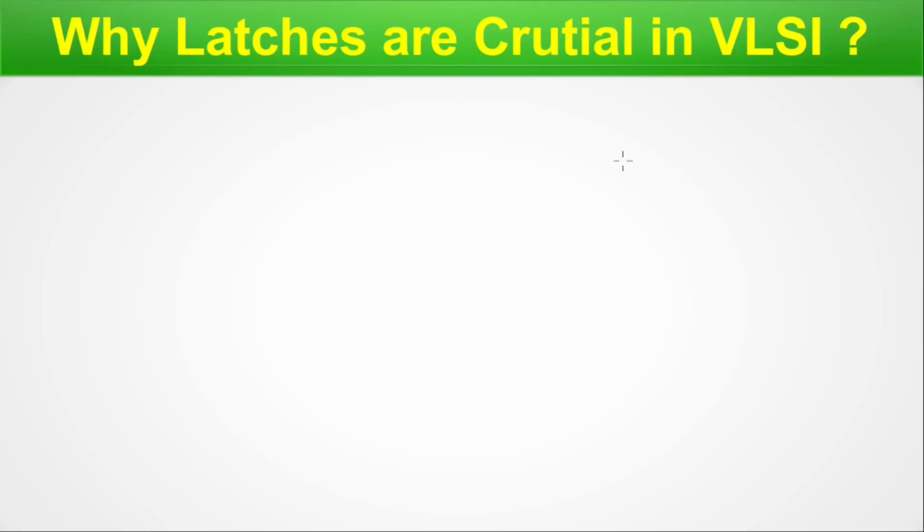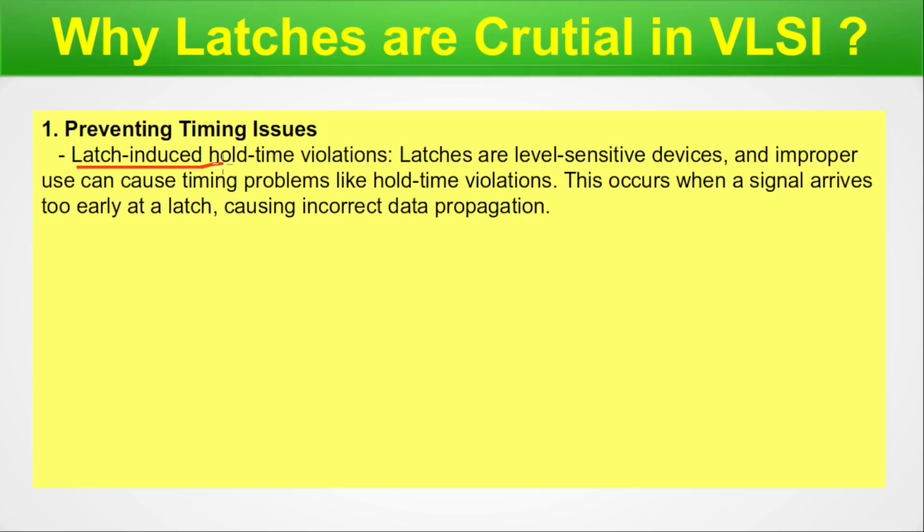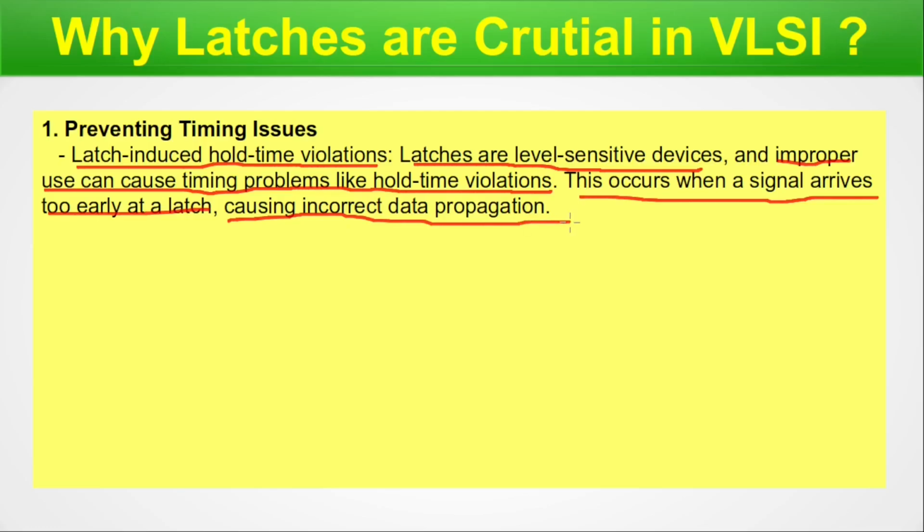Now let's dive in for details. Preventing timing issues. Latch induced hold time violation. Latches are level sensitive devices and improper use can cause timing problems like hold time violation. This occurs when a signal arrives too early at a latch, causing incorrect data propagation.